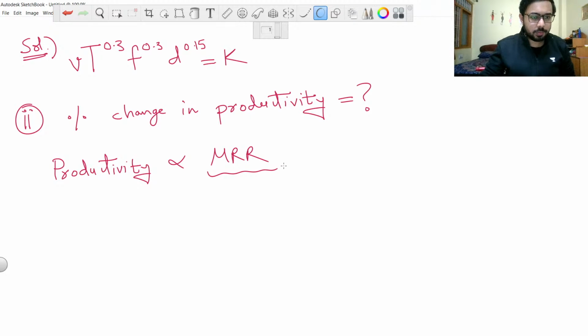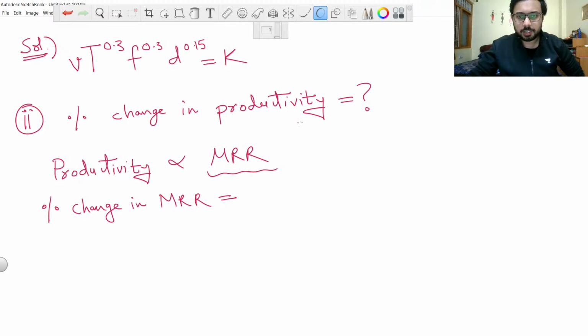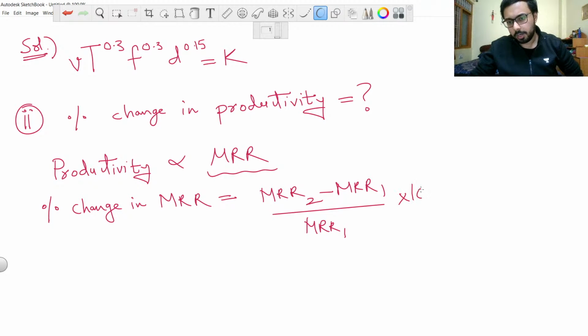So we can calculate the percentage change in material removal rate, and that will give us the percentage change in productivity. So it will be MRR2 minus MRR1 divided by MRR1 into 100 will give us the answer.